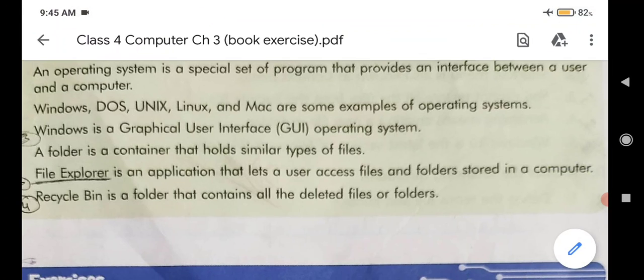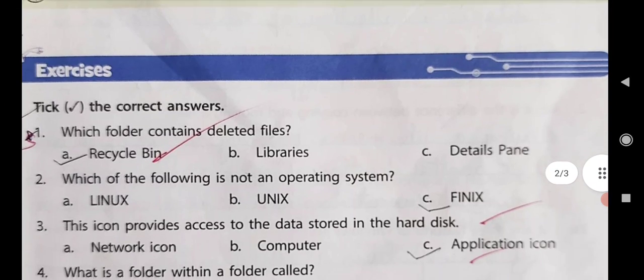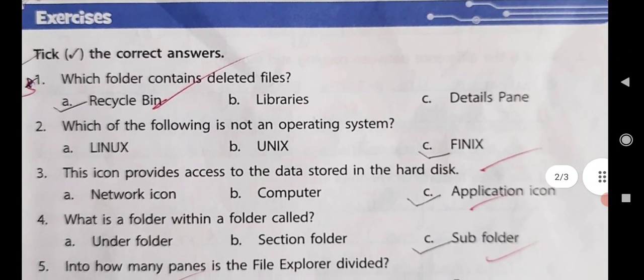Working with Windows. Now next comes the exercise. In exercise question number 1, tick the correct answer. See here, which folder contains deleted files? I repeat the question. Which folder contains deleted files? The options are Recycle Bin, Libraries, Details pane. So the correct answer is Recycle Bin.